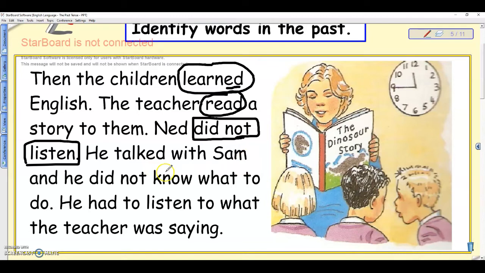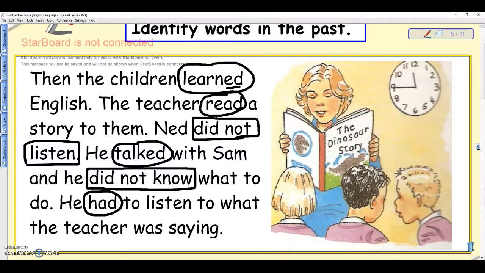He talked with Sam. This is past tense as well. He talked with Sam. And he did not know what to do. There's a negative as well. Did not know. He did not know. So we don't say he did not knew. There's did already, which means that the verb has to stay in the base form. So he did not know what to do. He had to listen to what the teacher was saying. The word had is the past tense of have or has. Alright? So we have the words learned, talked, read, did not listen, did not know, had. Those are all in the past tense.